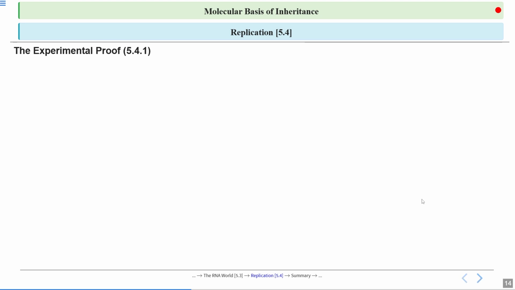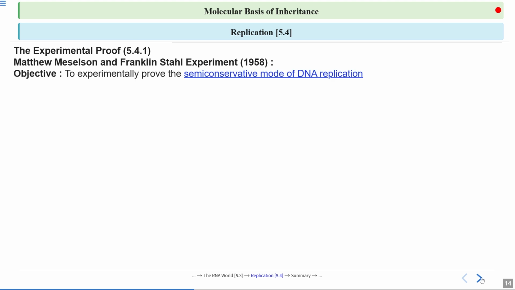Now every model needs some evidence, some proof. There has been an experimental proof that DNA is semi-conservative in nature. So let's see the experiment: the Matthew Meselson and Franklin Stahl experiment, which happened in 1958.